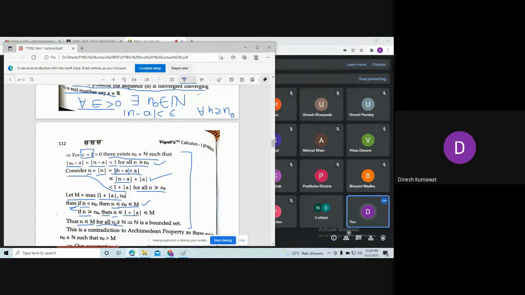So if it is true for all n belonging to natural numbers, which means what? The set of natural numbers is a bounded set. Is it or not? Did you understand or not? Yes, sir.